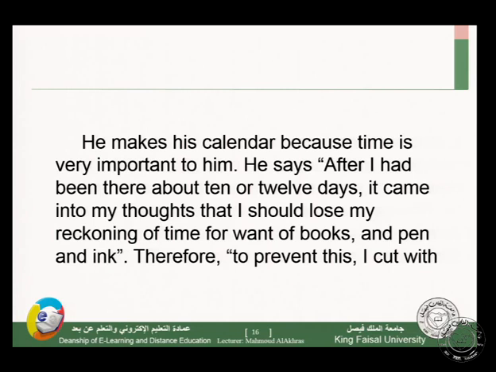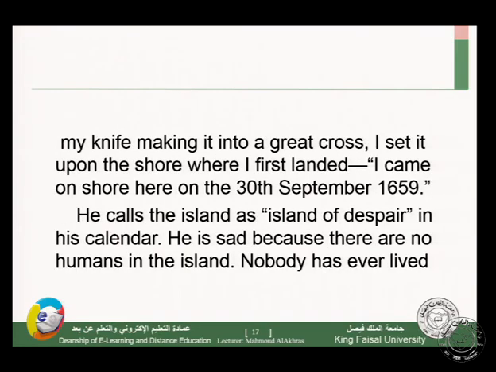So he makes his calendar on the cross by scratching with his knife. He says, after I had been there about 10 or 12 days, it came into my thoughts that I should lose my reckoning of time for want of books and pen and ink. He doesn't have books, pens, or ink. Therefore, to prevent this, I cut with my knife, making it into a great cross.